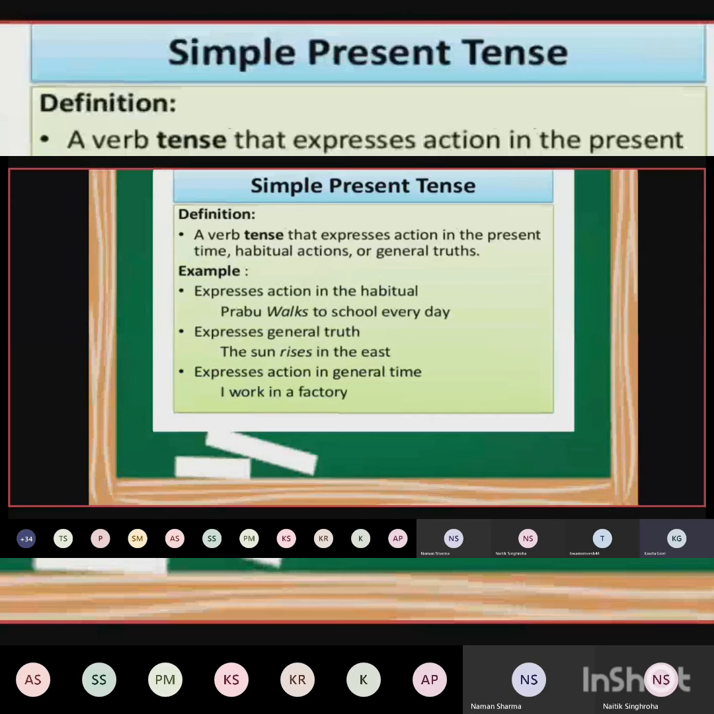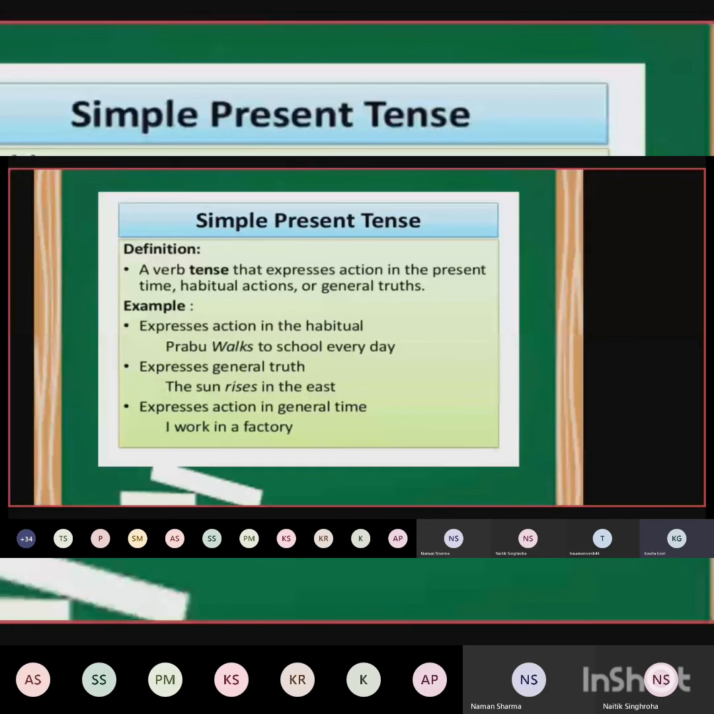Expresses action in general time. General time means I work in a factory. This is happening every day. This is a general fact about myself. I have been working in a factory for many years, and today also I'm working. So I will say I work in a factory, I work in a school. Clear?